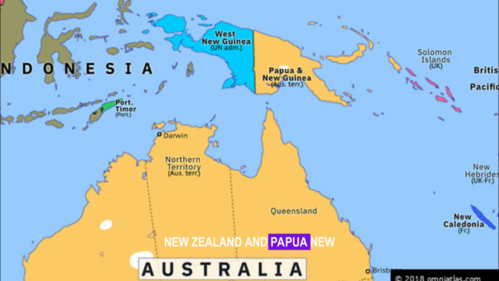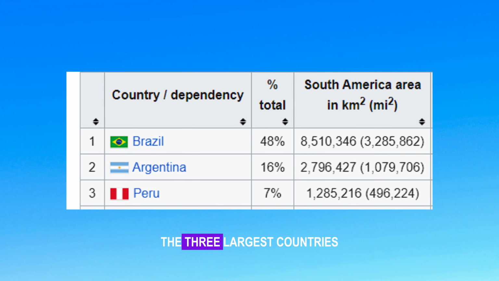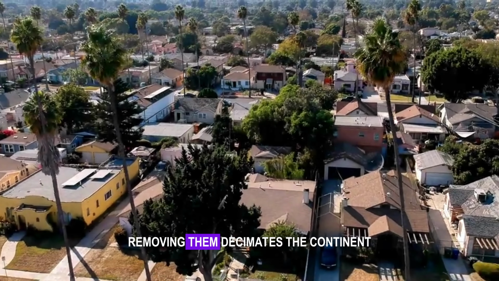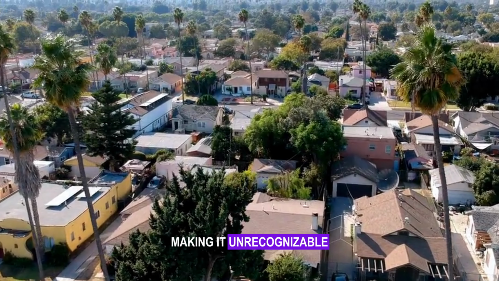New Zealand and Papua New Guinea have minimal impact, but they do create a straight coastal border on the island of New Guinea. Finally, South America. The 3 largest countries are Brazil, Argentina, and Peru, covering 8.5, 278, and 128 million km2 respectively. Removing them decimates the continent, making it unrecognizable.